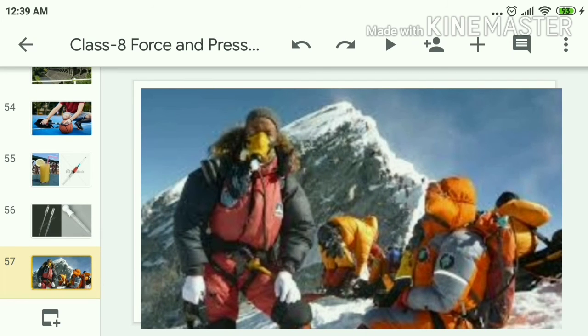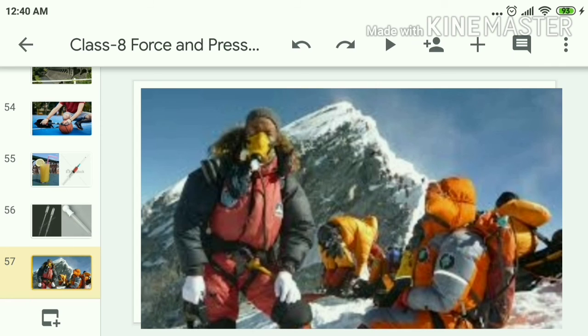But here, what do you observe? These are mountaineers. What difference do you observe? Are they wearing dresses like us? No. They wear a different suit. Why do they wear the suit? As they climb the mountain, that is, as you move up from sea level, the density of air decreases and the pressure will be low.